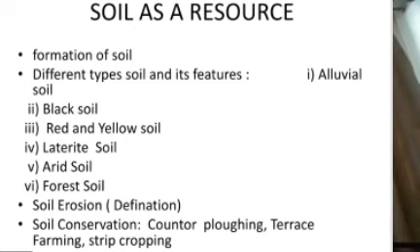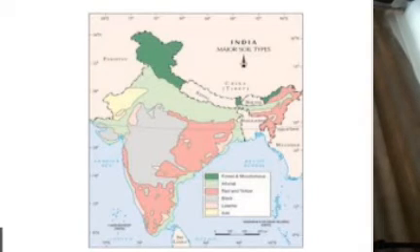Last, you can see the map of India, where it shows the states or areas where different soils are found. Suppose you can see in the northern part of India, Jammu and Kashmir, then Himachal Pradesh, Uttarakhand, that part has forest soil. After that, the northern plain area, Punjab, Haryana, Uttar Pradesh, Bihar, this area has alluvial soil. You can see in yellow color in Rajasthan, that is desert or arid soil. In the reddish color, the states you can find are the northeastern states, Orissa, Chhattisgarh, these all are laterite soil.